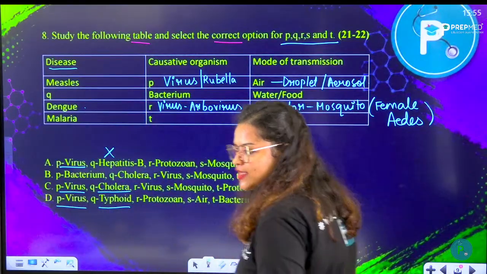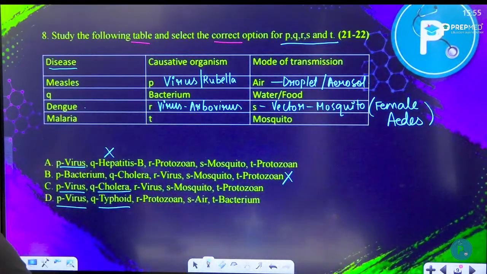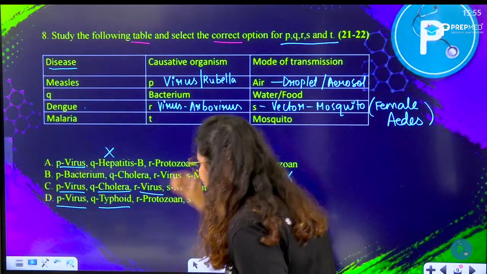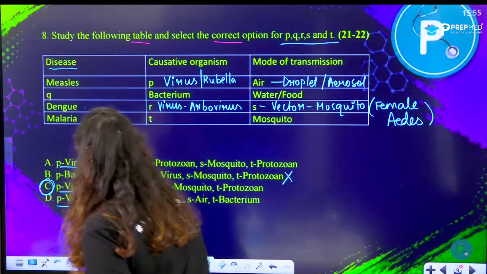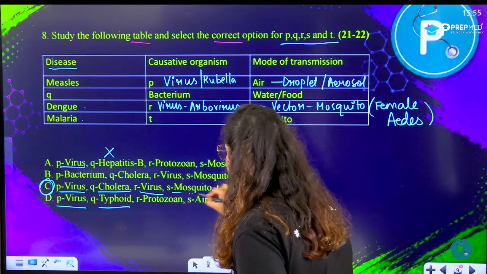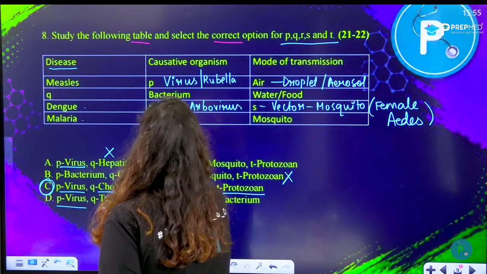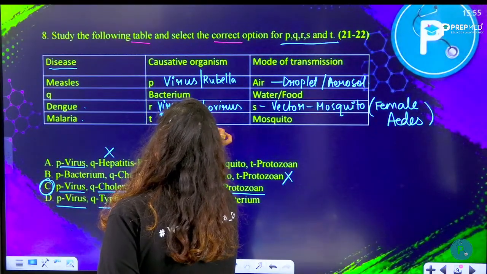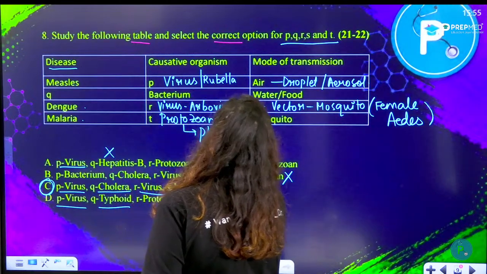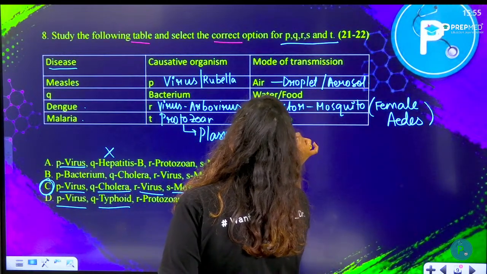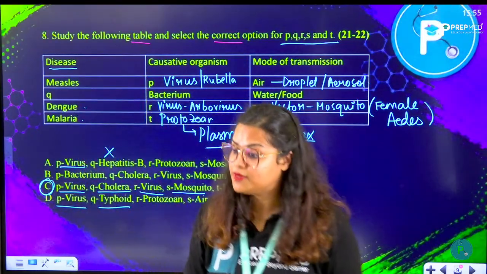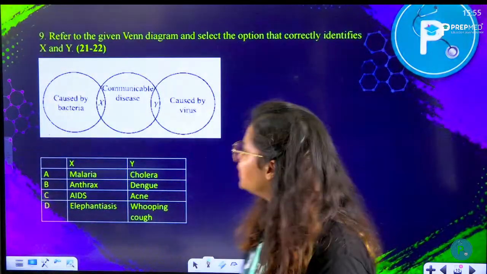All right. Now, yes, who has answered here? Knight has answered 8 questions. C is the right answer. All right. Okay, virus. So yes, so far we have found the answer now. Now malaria. Malaria is a protozoan disease. So S is mosquito and T is a protozoa. It is caused by a protozoa and name of that protozoa is Plasmodium. Name of that protozoa is Plasmodium vivax in most of the cases. Right? So we have found the answer, that is option number C. Good job everyone. Moving on to the next question.